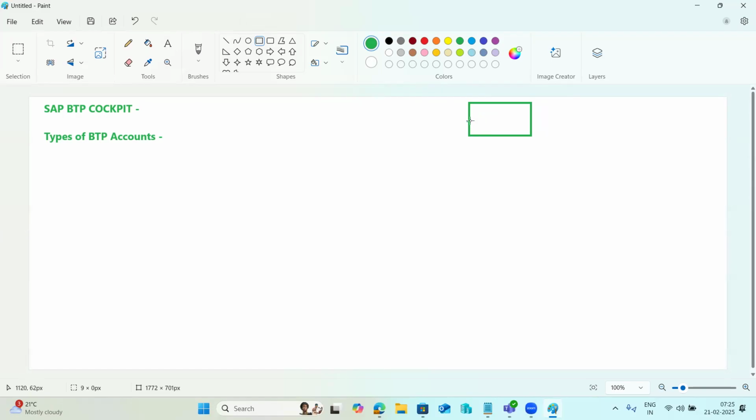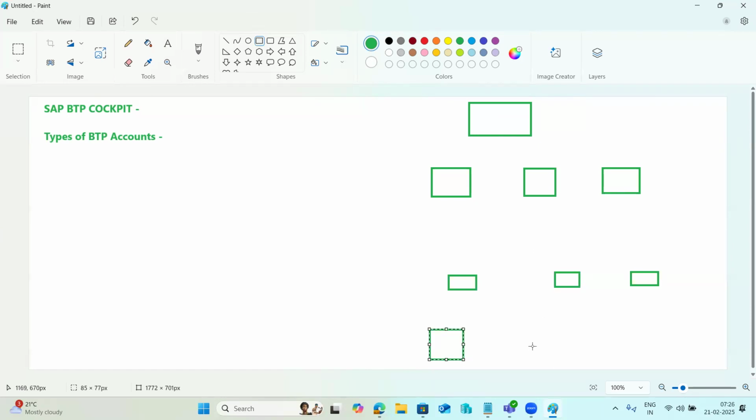Inside the global account, you have the sub accounts. You need to deploy sub accounts based upon your on-premises, your customer premises SAP systems. You need to build your SAP sub accounts here. Based on that, you have the cloud connector, and you need to have the SAP systems as well.